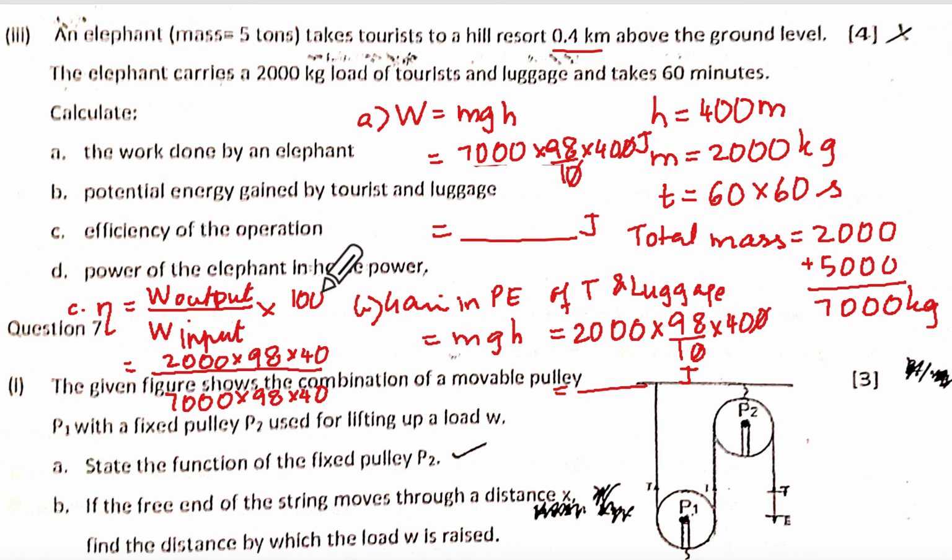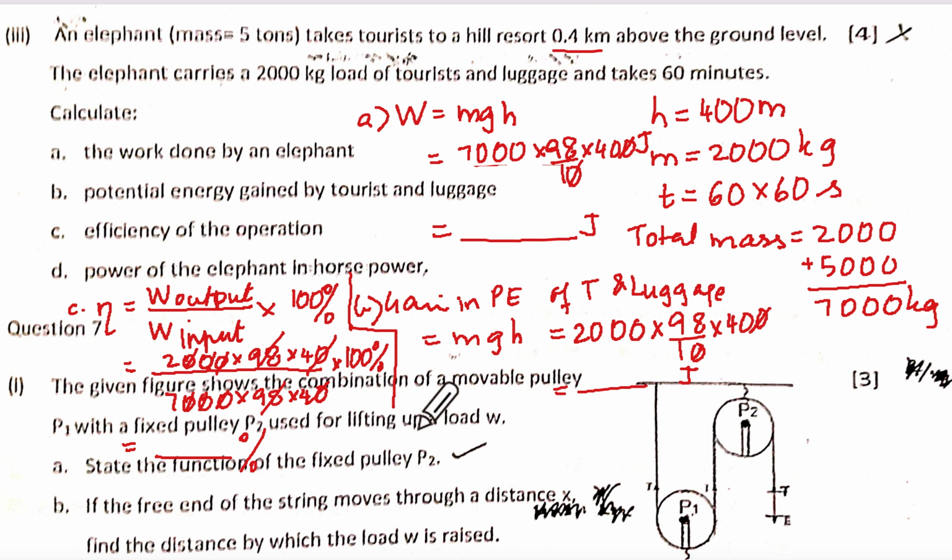Efficiency has to be expressed in terms of percentage, no? Yes, ma'am. So we have to mention this also, correct? So 400 got cancelled, 9.8 got cancelled. 2 upon 7 into 100. So 200 upon 7, write it as decimal. You're with me? Yes, ma'am.